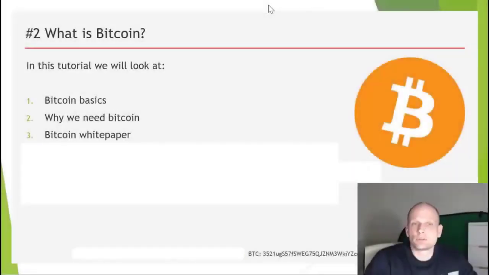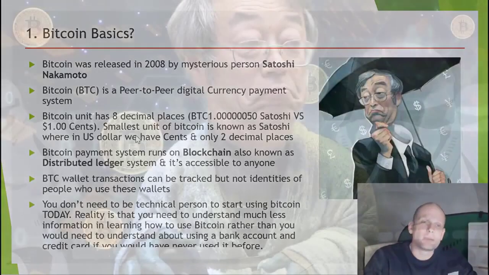Hello guys, and welcome to the tutorial where I explain everything for absolute beginners who want to understand how Bitcoin works. Today we are going to review Bitcoin basics, so pretty much a history of Bitcoin: who created Bitcoin, where it came from. Then we will talk about why we need Bitcoin and the Bitcoin white paper, what the Bitcoin white paper is. So let's get into Bitcoin basics, guys.